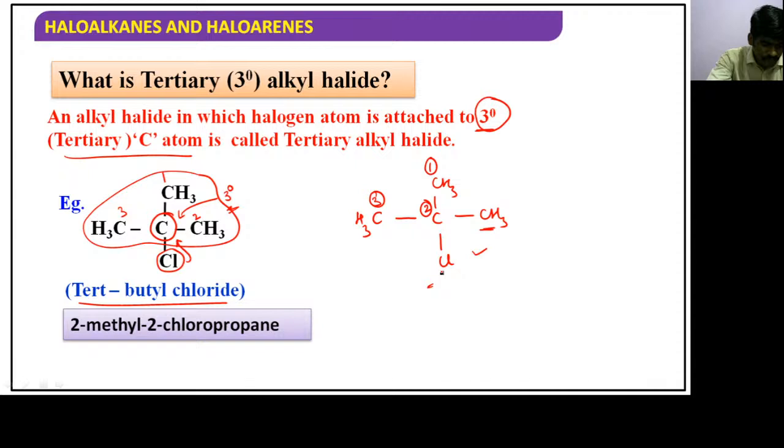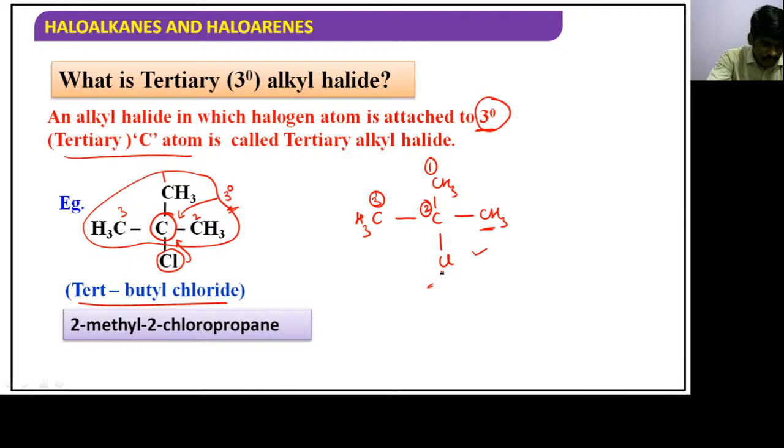Now, what is the general representation of an alkyl halide? Guys, this is the general representation, RX. RX is the general representation. And what is the general formula, guys? CnH2n+1X.